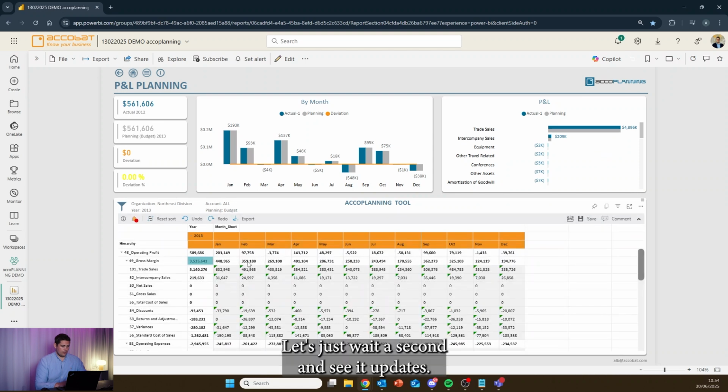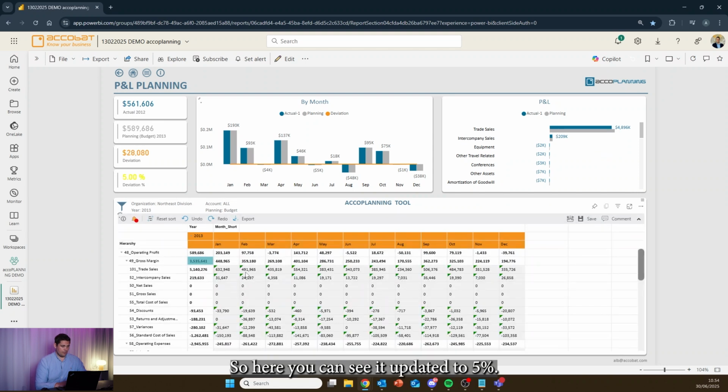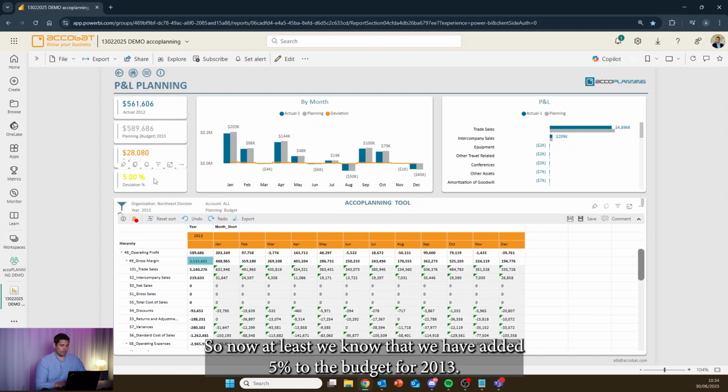Let's wait a second and see it update. So here you can see it updated to 5%. So now at least we know that we have added 5% to the budget for 2013.